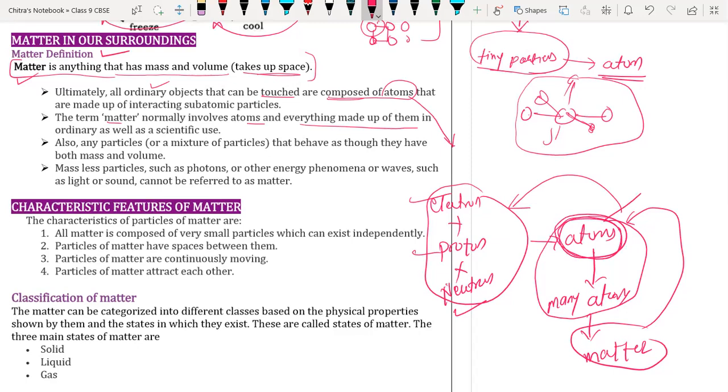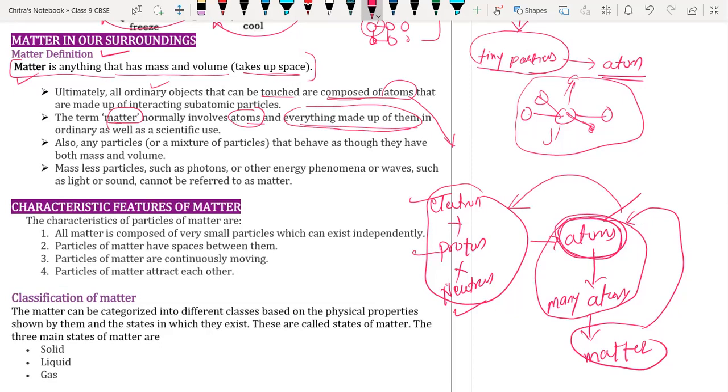So we can say atom is also matter, but it is a very, very tiny particle, so we can't sense or touch it. Still, atom is also matter. The term matter is normally used for atoms and everything made up of atoms.